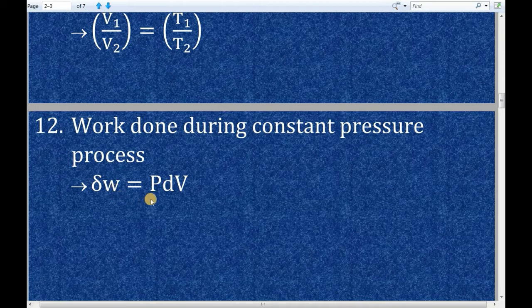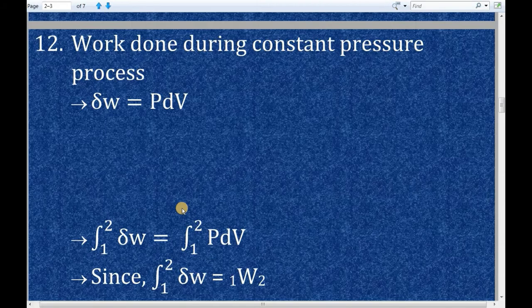First of all, I will give the definition of total work done of this constant pressure process, and the definition is amount of work done in changing the condition of the gas from state 1 to state 2. Now in this RHS, P is pressure, which is constant. dV is change in volume, which means the volume of the gas at state 1 and volume of the gas at state 2 are different. So we have to integrate this PdV between the limits state 1 and state 2.